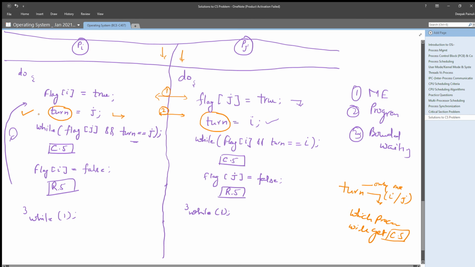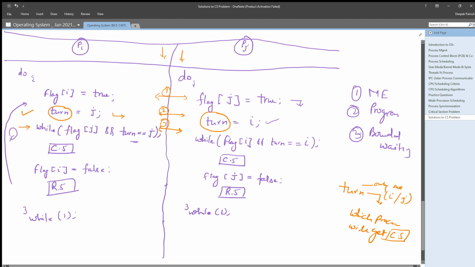This instruction has been completed, right? At the third step, the third line, what we are assuming from the second line is that turn is now set as j. Now at the third point, both will check their while loop. What happens when Pi checks its while loop?